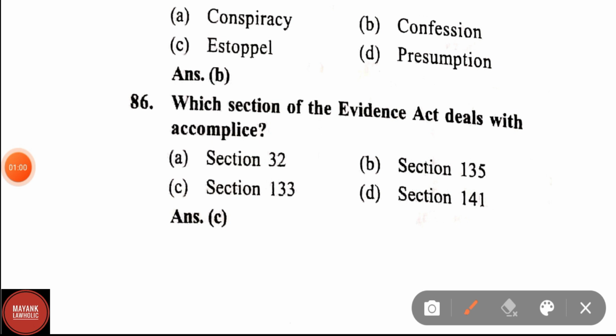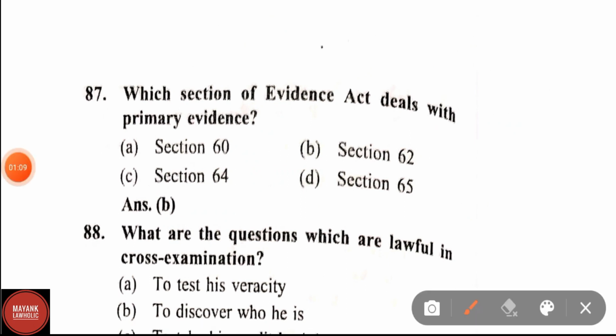Question number 86. Which section of Evidence Act deals with accomplice? Section 133 deals with the accomplice. Question number 87. Which section of Evidence Act deals with the primary evidence? Correct answer is section 62. Section 62 deals with the primary evidence.